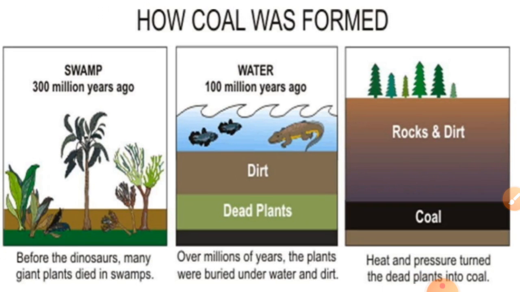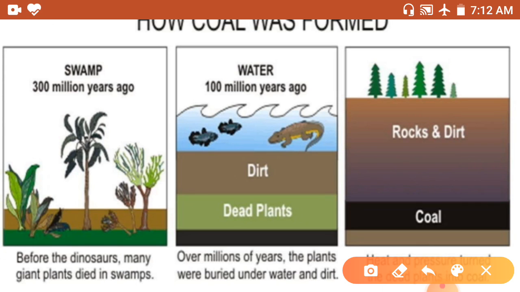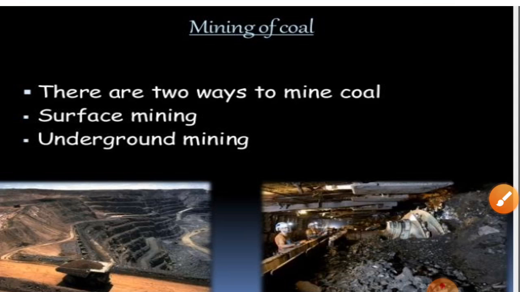Okay, so coal is found under the earth's surface, meaning the earth's crust. Now here is coal mining. What is mining? Does anyone know what mining is? Okay, right. Coal is extracted from the ground with a process called mining. It means when we extract coal from the earth, it is called mining.